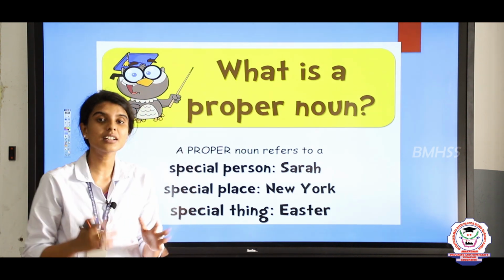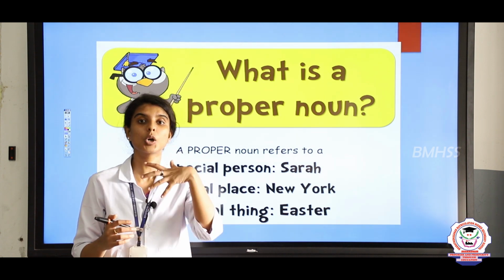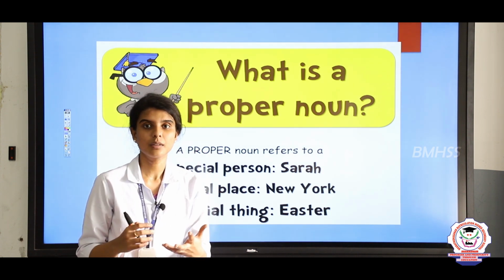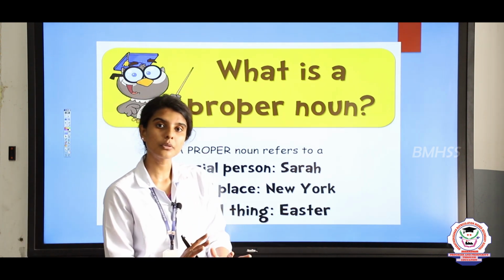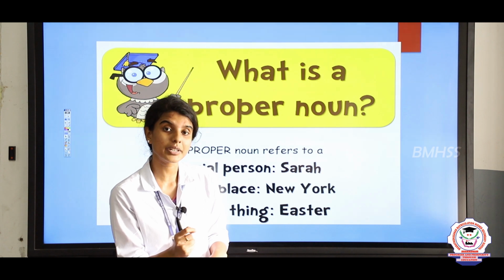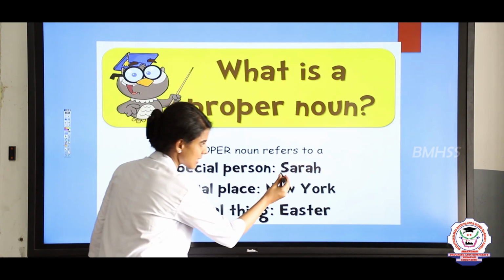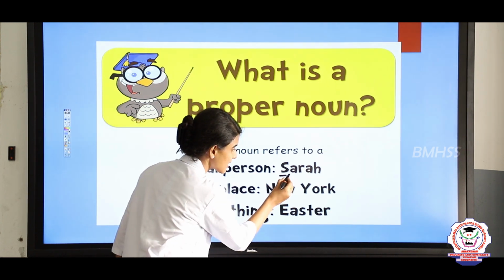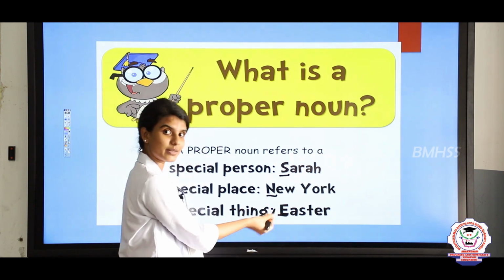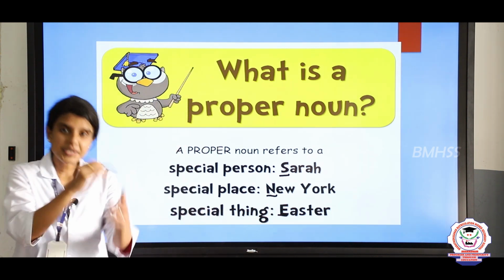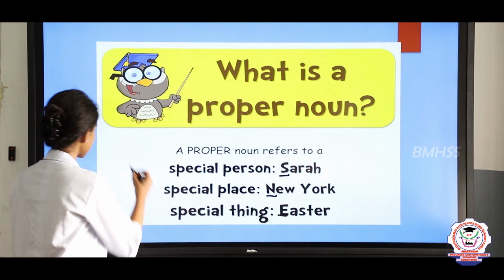So mentioning a particular thing or a particular person or a particular idea or a particular animal is called a proper noun. And usually a proper noun starts with a capital letter. We should not use a small letter when we write a proper noun. Look here, we are not using small letters. S is in capital and N is in capital and E is also in capital letter. So in written English, we should always use a capital letter for a proper noun. For example,